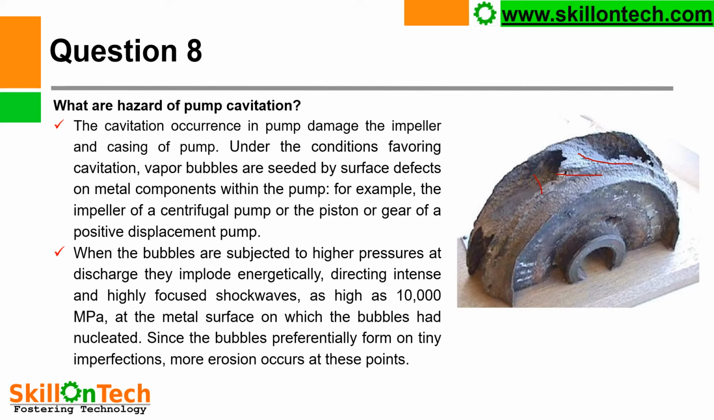Under conditions favoring cavitation, vapor bubbles are seeded by surface defects on metal components within the pump, for example the impeller of a centrifugal pump or the piston or gear of a positive displacement pump. When the bubbles are subjected to high pressure at discharge, they implode energetically, directing intense and highly focused shock waves as high as 10,000 megapascal at the metal surface on which the bubbles had nucleated. Since the bubbles preferentially form on tiny imperfections, more erosion occurs at these points.